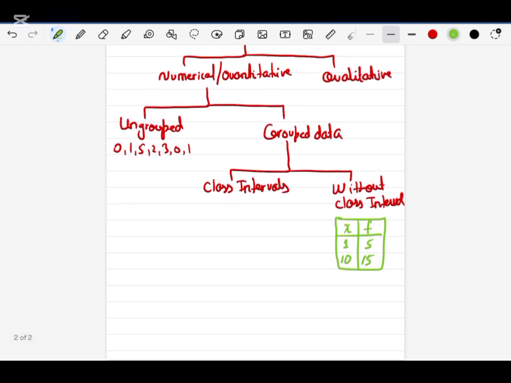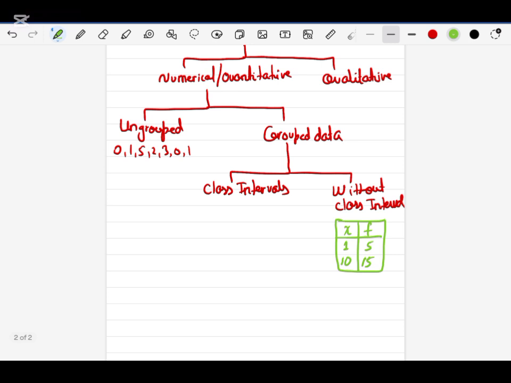In class interval, we have two more types that are very important, known as discrete class and continuous class. First is discrete class.